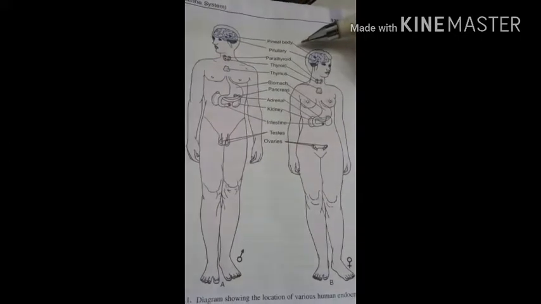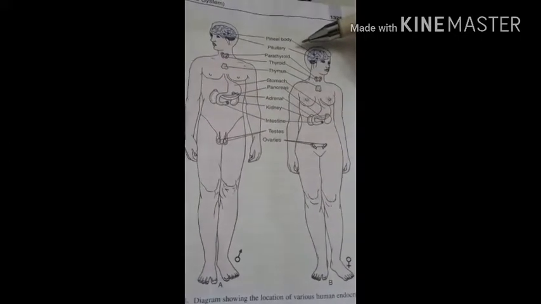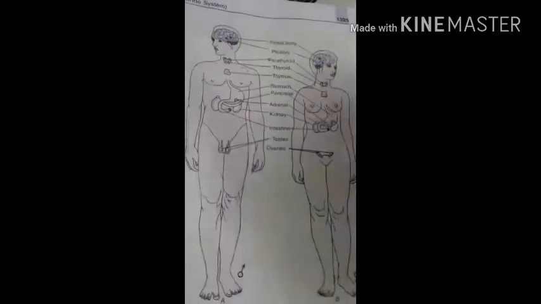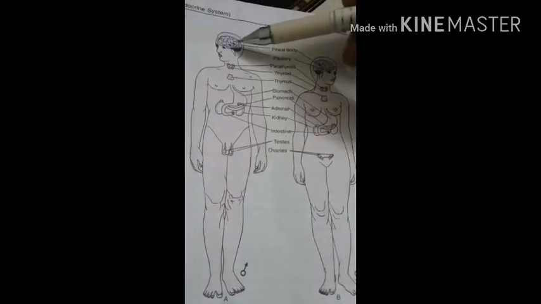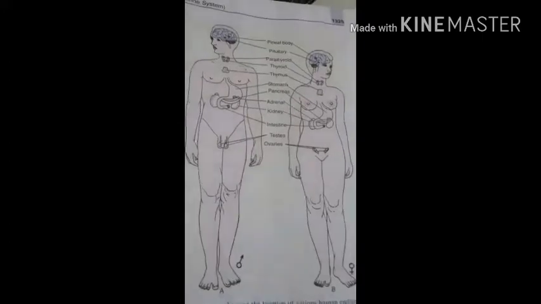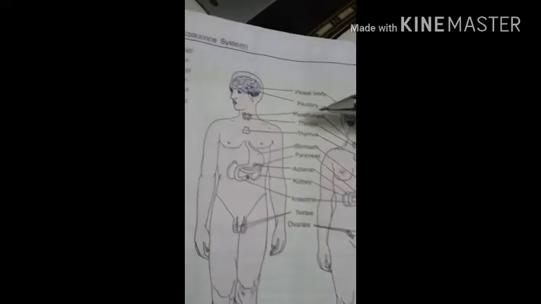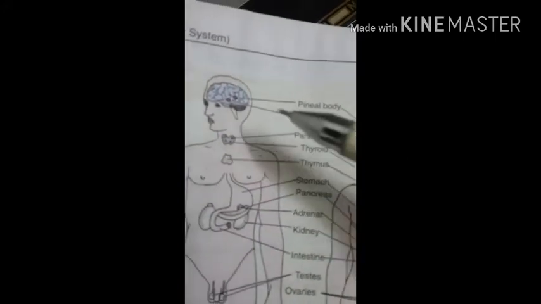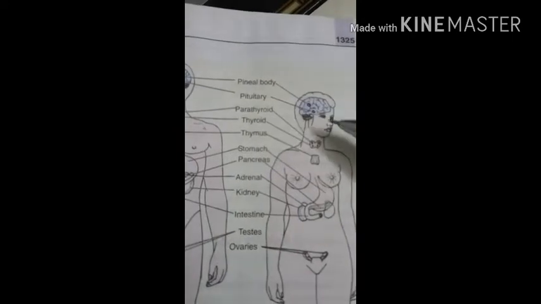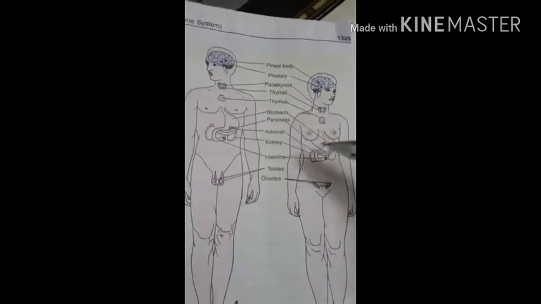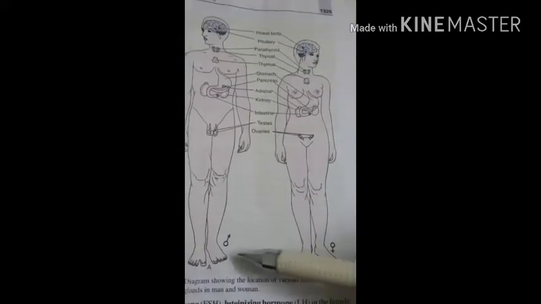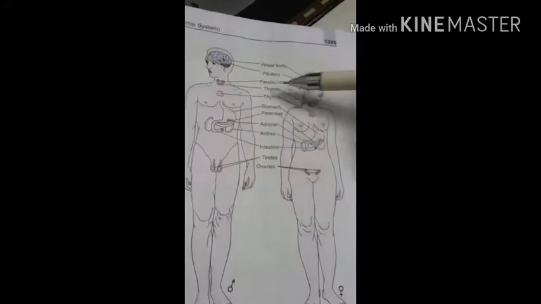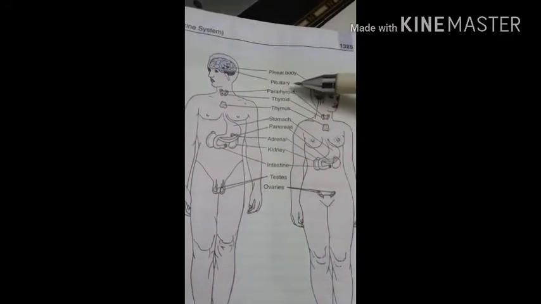Pineal gland, it is present in between the cerebral hemispheres, where it is attached to the roof of the third ventricle in the rear portion of the brain. So you can see here the pineal body as a pineal gland in the male brain and the female brain. Then the next gland, pituitary gland. This is the pineal gland and this is the pituitary gland in the male body, and this is the pineal gland of the female and the pituitary gland of the female body. So you can see here the male body and the female body. This is the sign of maleness in the medical field, and this is the sign of femaleness. So the position of the pituitary gland, which is also known as the master gland.